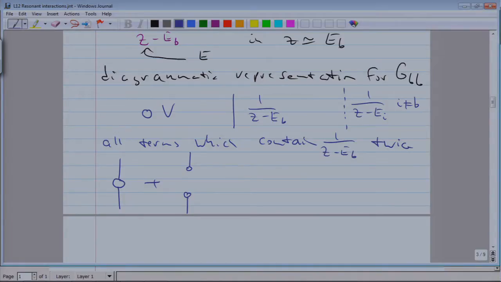But we are not allowed to go back to the state B because we are only looking at terms where the solid line appears twice. So therefore, this can only be a dashed line, another state. We can go through two vertices, but it can only include dashed lines in between.